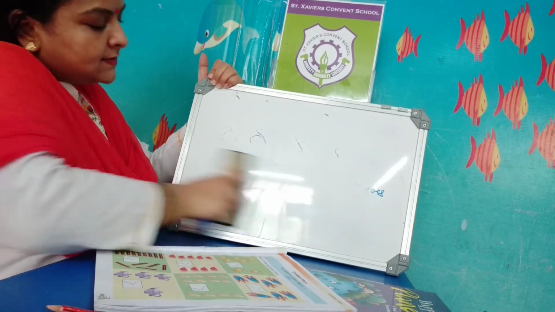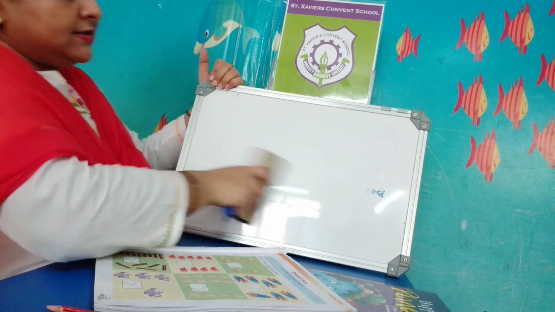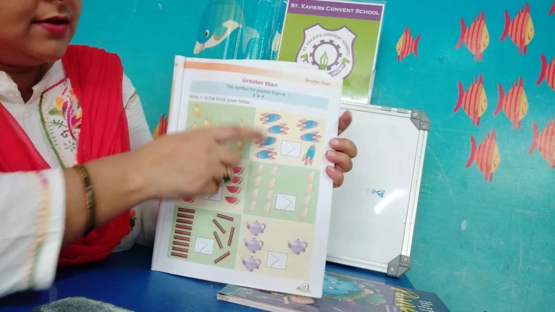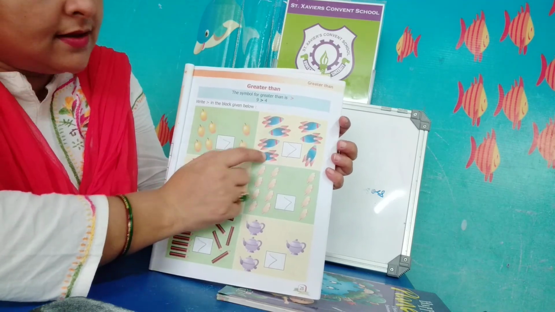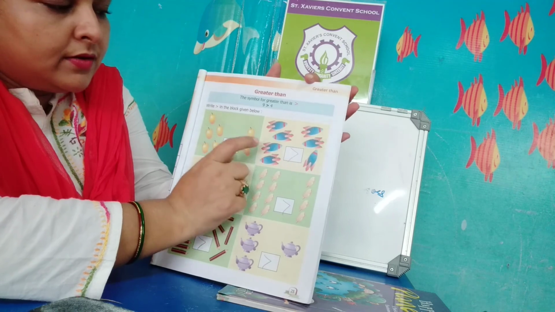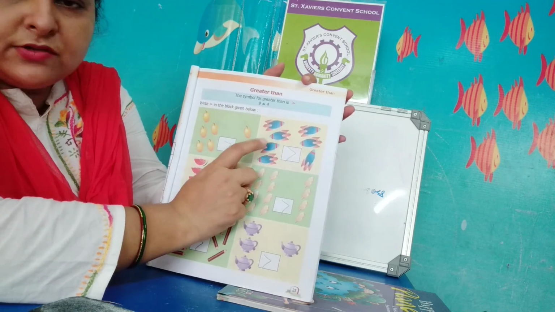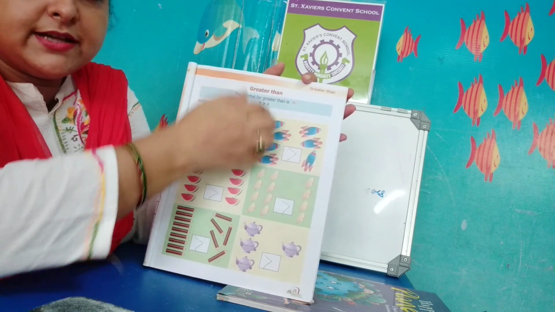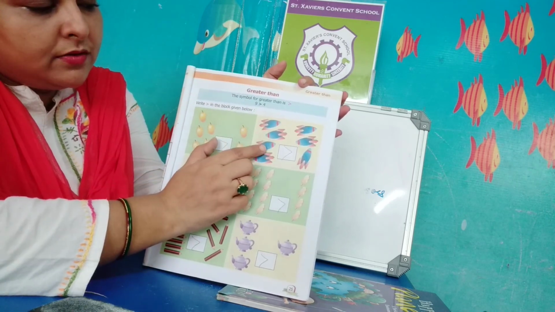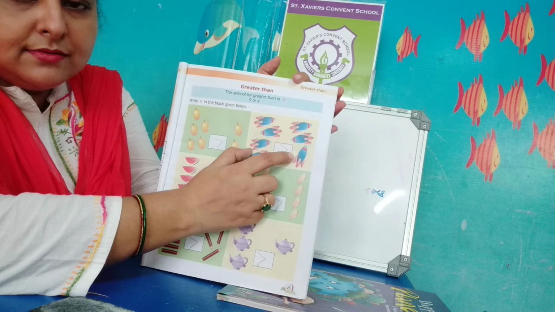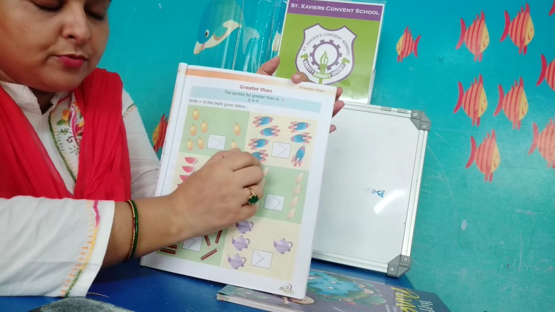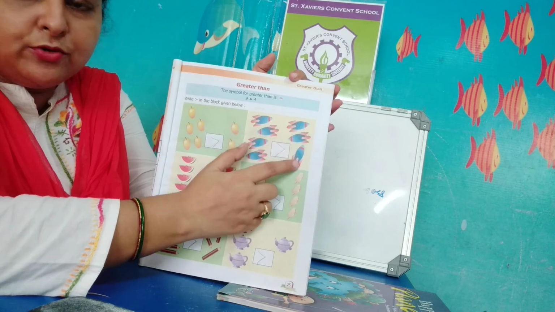Like the mangoes, you will do the same work in the rest of the pictures. Here are 4 aeroplanes and here are 3 aeroplanes. Which one is more? This left hand side is more, so you will make the symbol of greater than. 4 aeroplanes are greater than 3 aeroplanes.